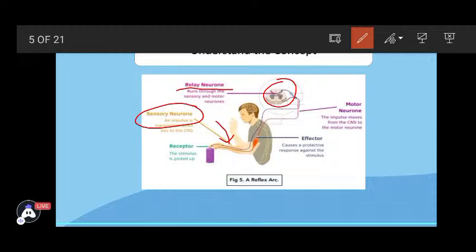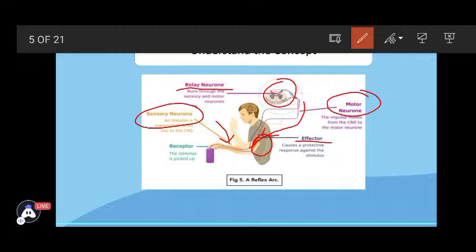Further, relay neurons think and decide what message has to be delivered back. Motor neurons bring the message to the part which needs to work. For example, our hand needs to go back, so the muscles. And D is the last one where the action has occurred, where the hand or whichever object we have touched. So D is the effector.